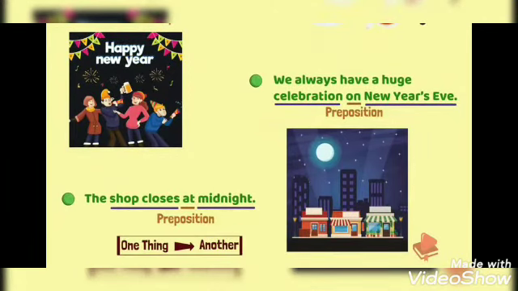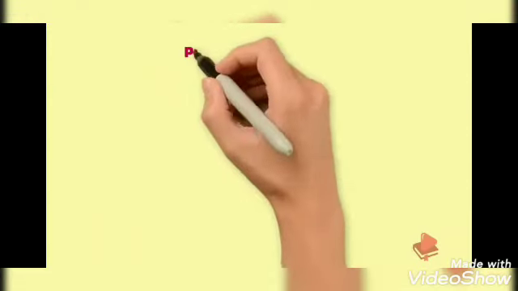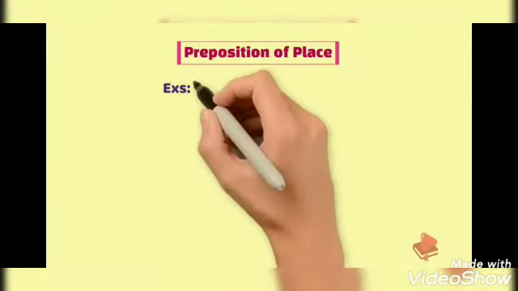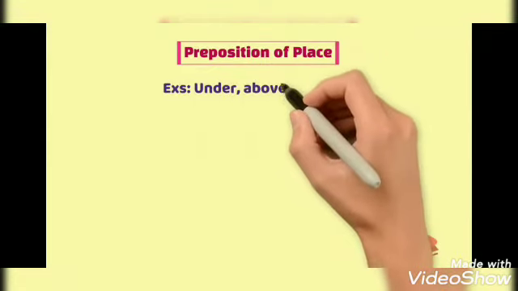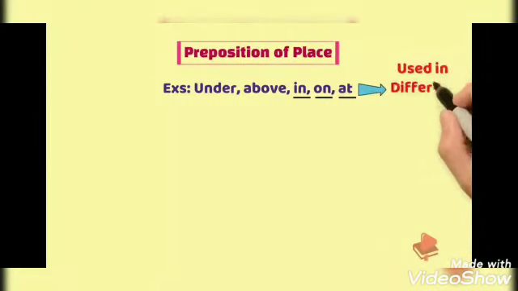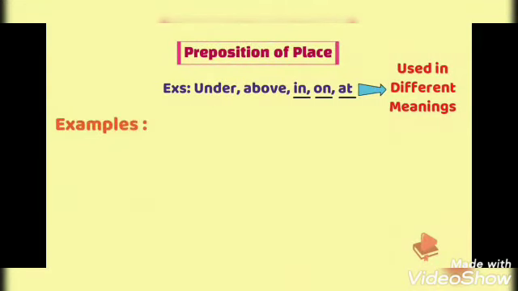Now let's see the next one. The preposition that describes where anything is in context to other is defined as preposition of place. For example, under, above, in, on, at. These are the examples. Now you might think we had in, on and at in the preposition of time and here also. But please remember they are used in different meanings. Let's see a few sentence examples to make things clear.